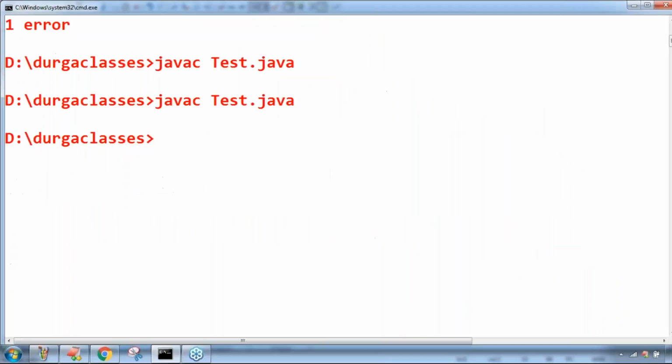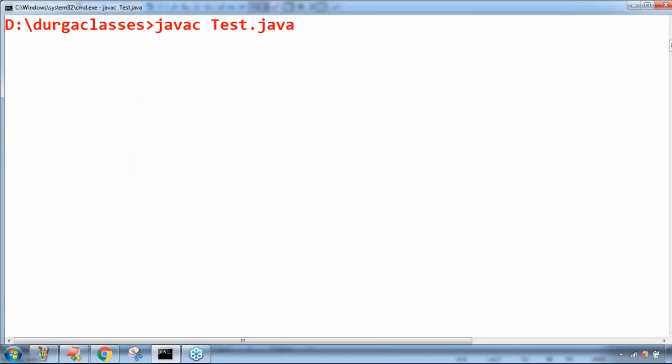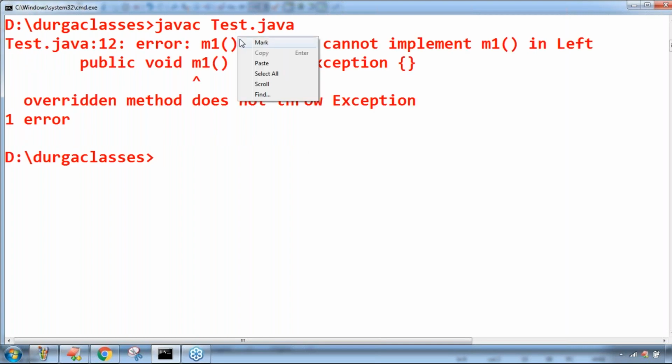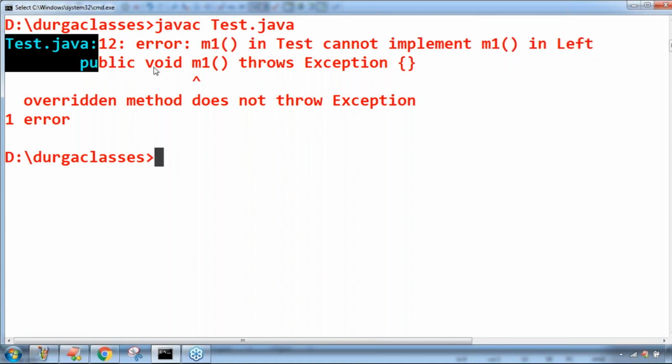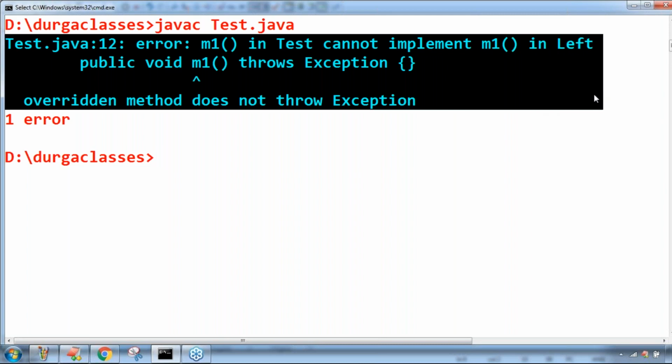Now have a look once. The compiler is ready to give an error for left and right. What is that error? m1 in Test cannot override m1 in Left. Have you observed the problem is with the left only? There is no problem with the right. What is the reason? The overridden method does not throw the exception.